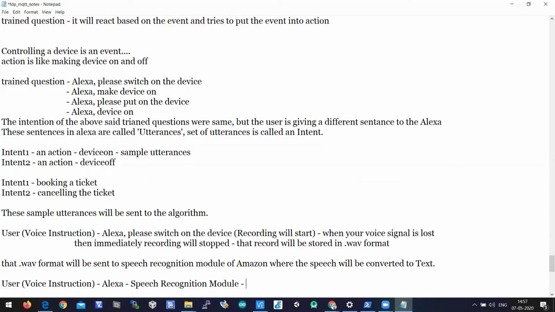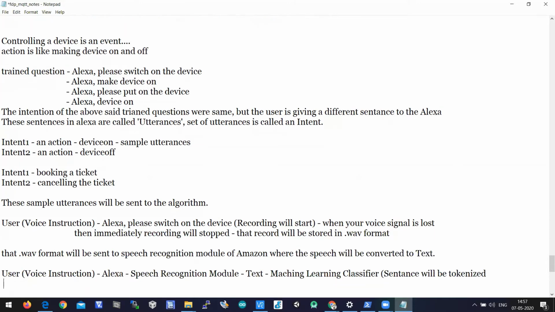You'll get text as an output, and the text will be tokenized. It will be sent to a machine learning classifier, wherein the sentence will be tokenized and stored as a data feed.